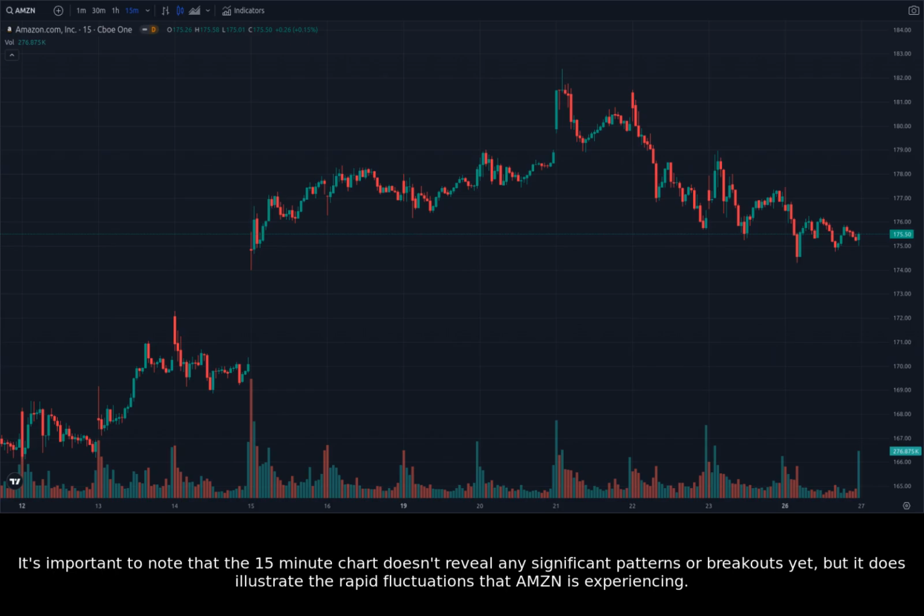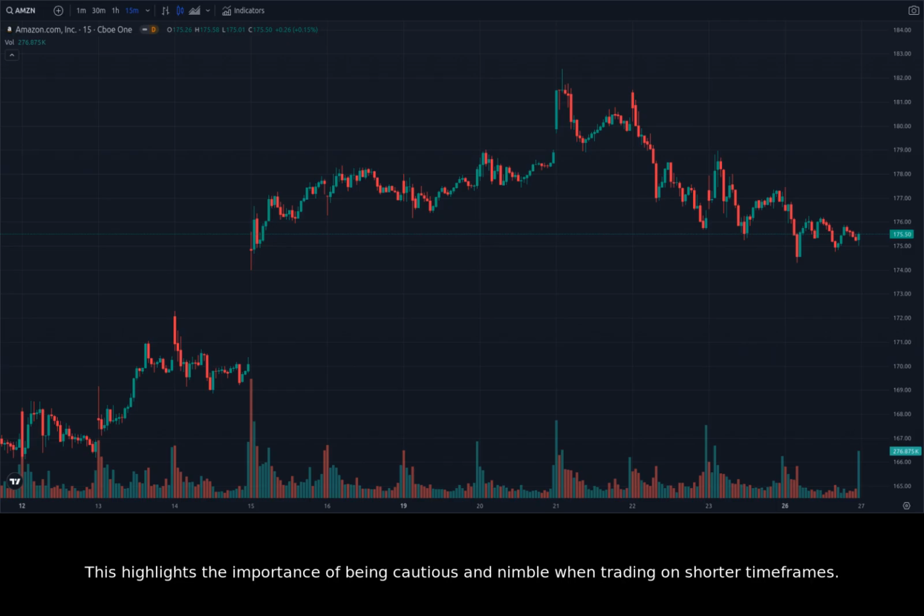It's important to note that the 15-minute chart doesn't reveal any significant patterns or breakouts yet, but it does illustrate the rapid fluctuations that Amazon is experiencing. This highlights the importance of being cautious and nimble when trading on shorter time frames.